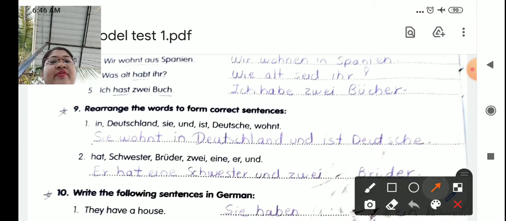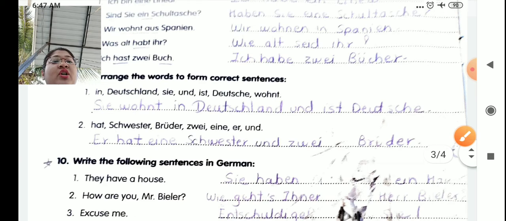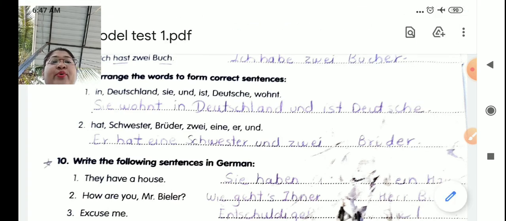Now Frage 9. Rearrange the words to form the correct sentence. I am reading directly the correct sentence. Sie wohnt in Deutschland und ist Deutsche. She lives in Germany and she is a German. Deutsche is a female German. Nummer 2. Er hat eine Schwester und zwei Brüder. He has one sister and brothers. Zwei Brüder, 2 brothers.